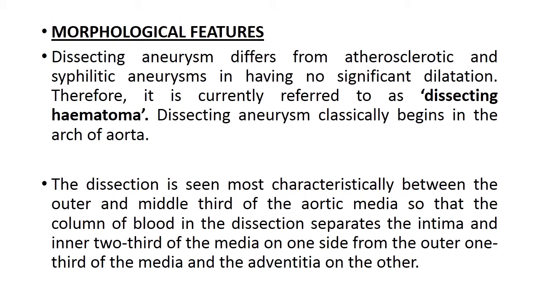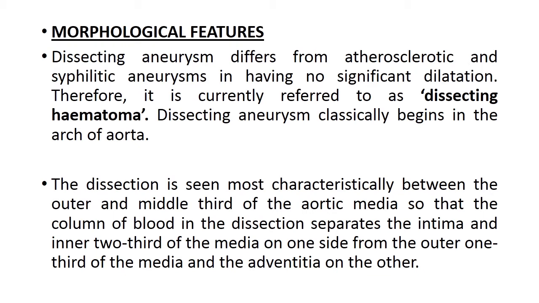Morphological features of dissecting aneurysm differ from atherosclerotic and syphilitic aneurysms in having no significant dilatation. Therefore, it is currently referred to as dissecting hematoma rather than dissecting aneurysm, because in an aneurysm there must be some part of dilatation. Dissecting hematoma classically begins in the arch of the aorta.